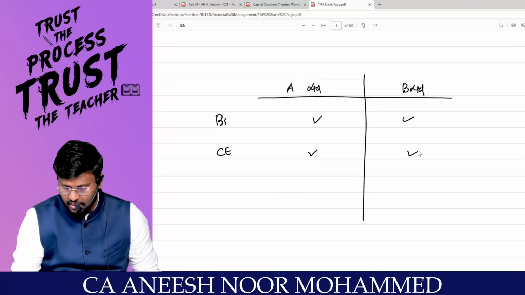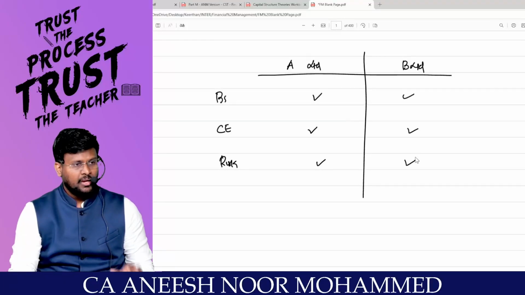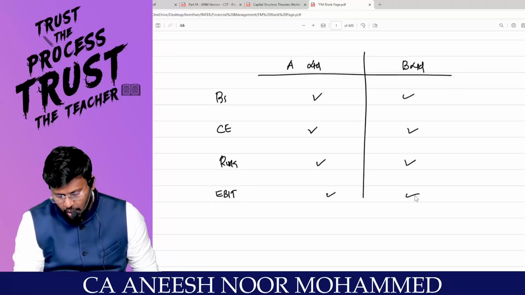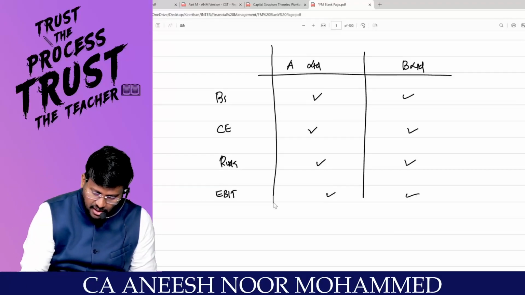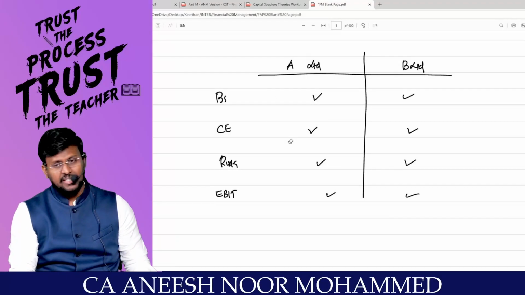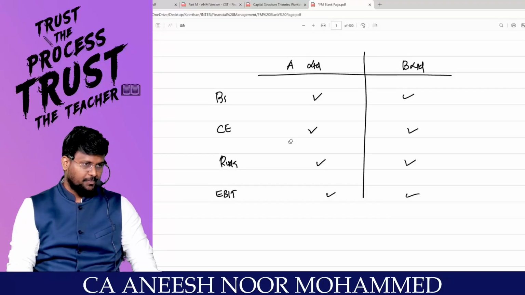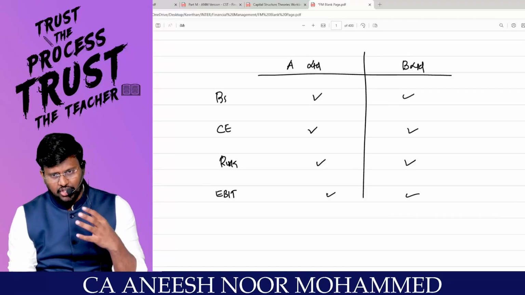Capital employed are one and the same. And the risk of the business are one and the same. Sir, EBIT generated by both the businesses are also one and the same. That means two firms are alike in all aspects, except capital structure. Except that, will the value of the firm change or not is the question. Sir, because of the capital structure, will the value of the firm change?